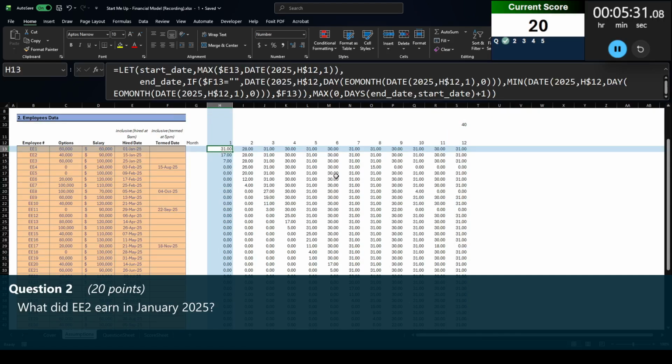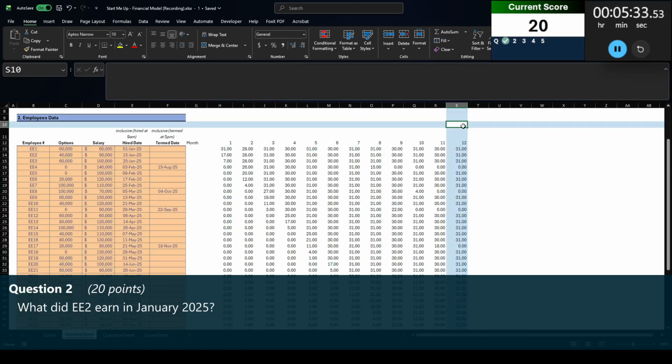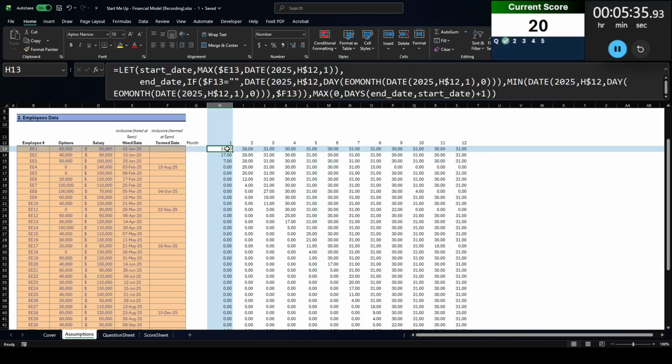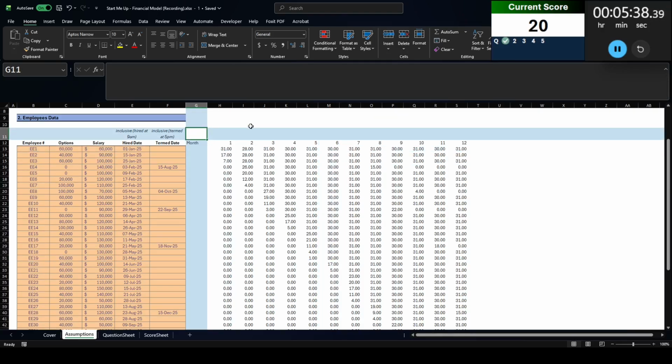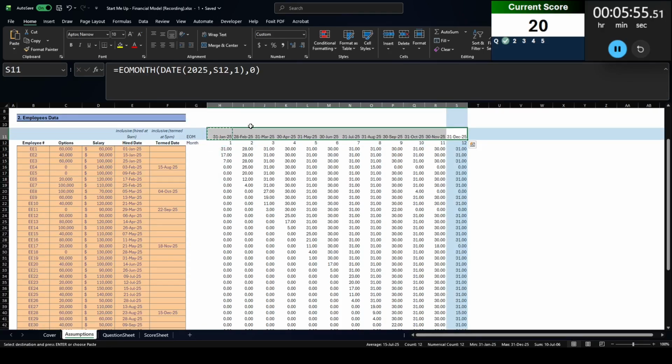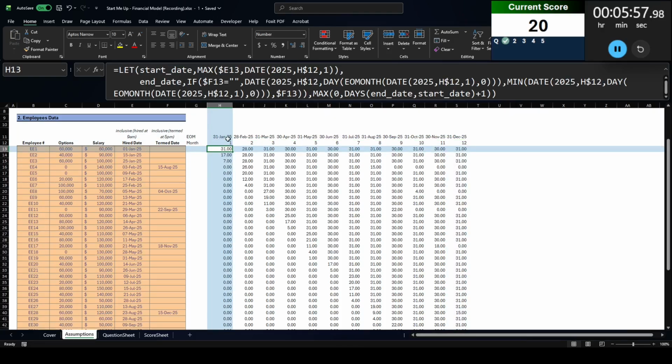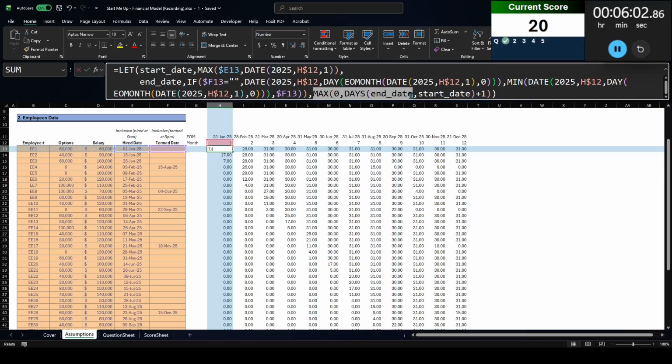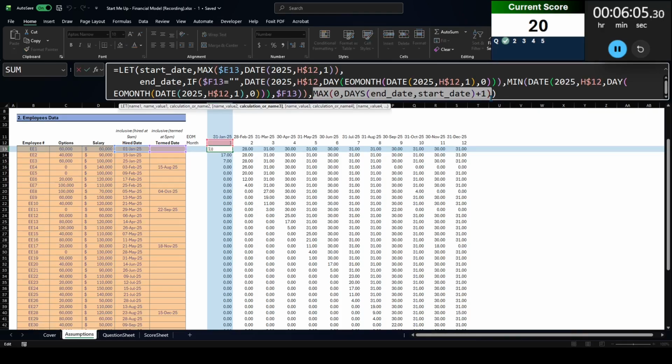All right. So that's the number of days in the month. We need to turn that into a percentage of that month. So let's do EOM in this row, and let's do EO month starting with 2025, this date and 1, and going into 0 months. So that's going to say that's the end of the day for each month. I probably could have done that earlier, and that would have made this part easier, but oh well. Now I need to turn this into a percent. So this is the number of days that they worked in that month.